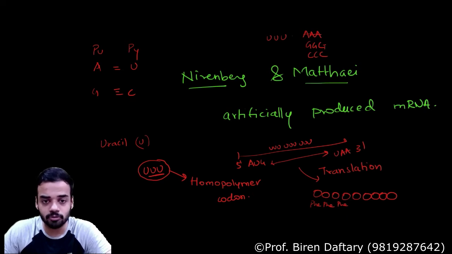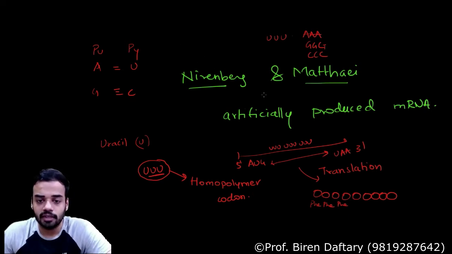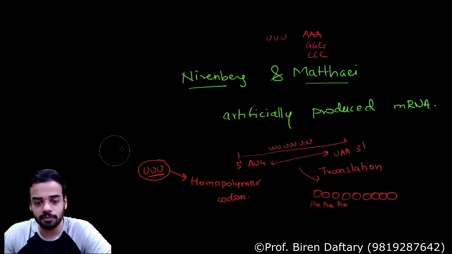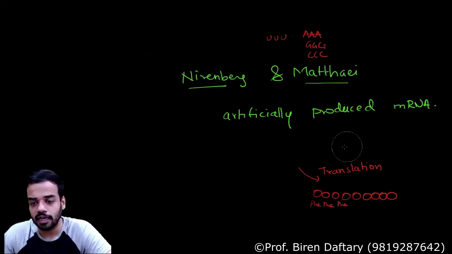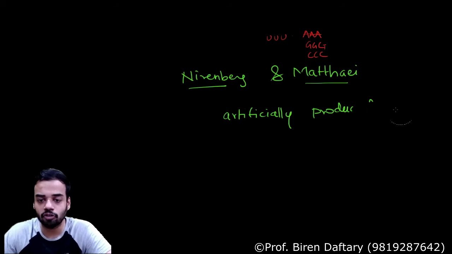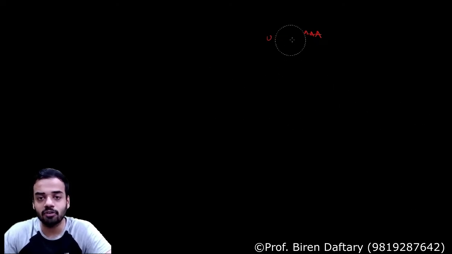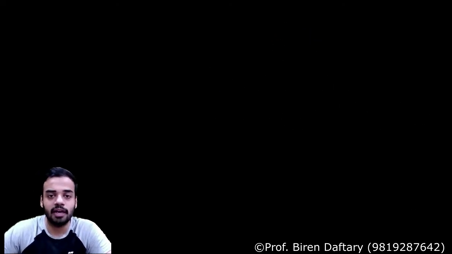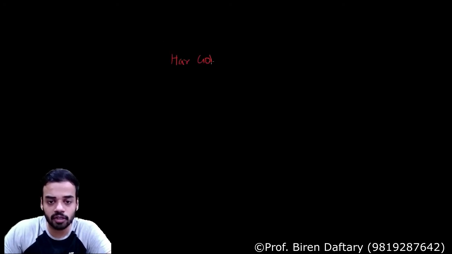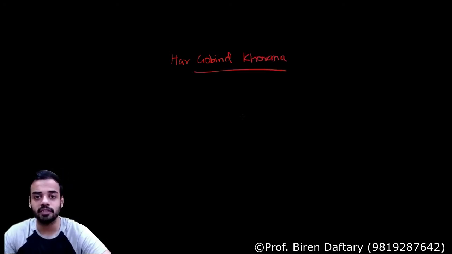Now we come to the next part. After Nirenberg and Mathai, there was another person who worked a lot and was very instrumental in forming the genetic code. Genetic code is that chart which I showed you, and the name was Hargobind Khorana. A very famous person. He also got the Nobel Prize for forming the genetic code.